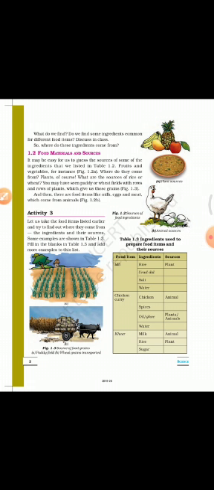Oil and ghee can come either from plants or animals. Similarly, the last one is kheer. The ingredients in kheer are milk, rice, sugar. Milk comes from animals, rice from plants, and I guess you can find out where does sugar come from.